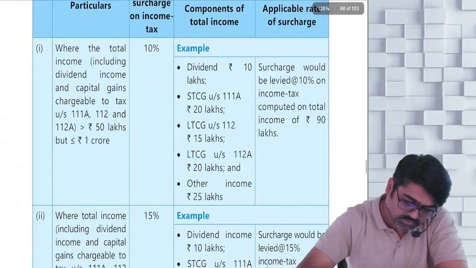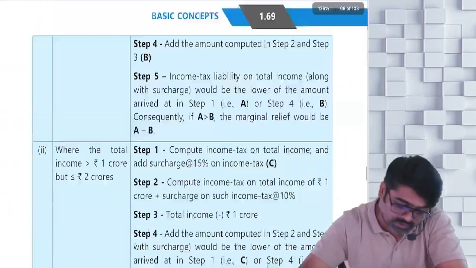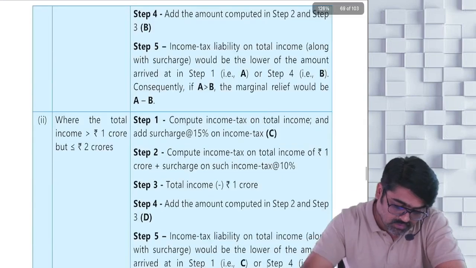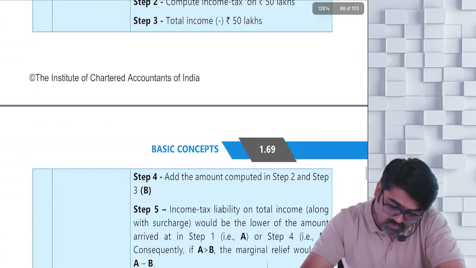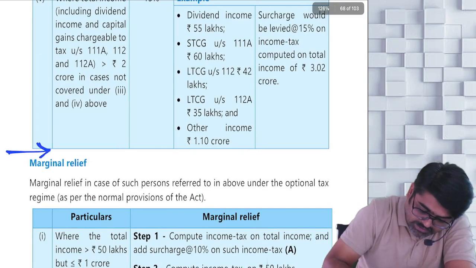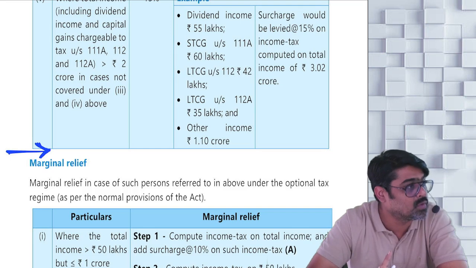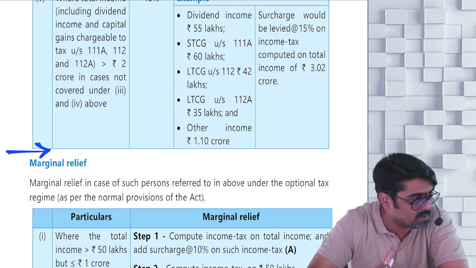Now come to, yes, there are two tables, three tables. It will go till which page? It will go till page number 1.68. Till here, whatever tables are given, whatever examples are given, please go through all those examples properly.